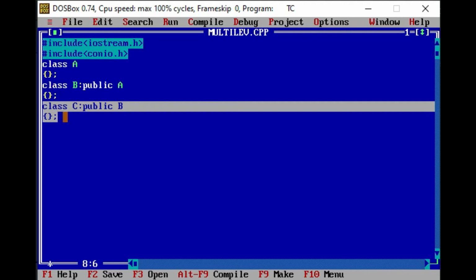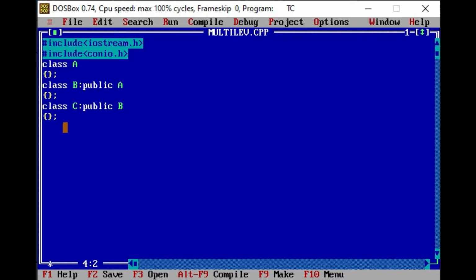Okay, so now after that, here I am going to take one variable in protected mode. I have already discussed why I am taking here protected mode in my previous video.